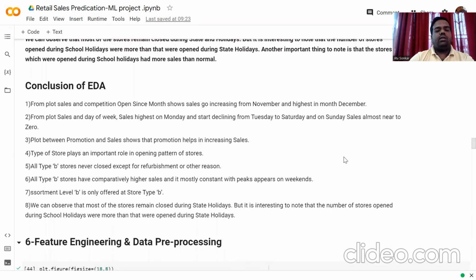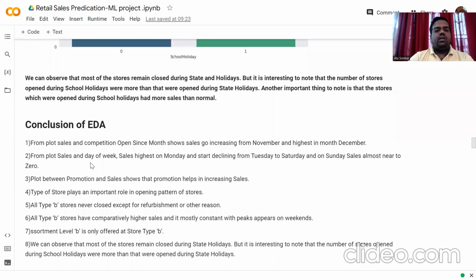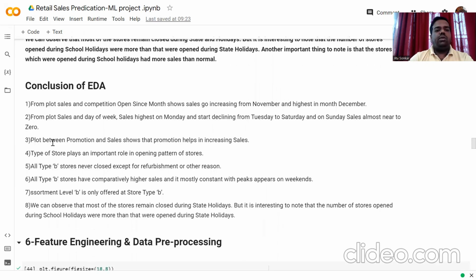From the plot of sales and competition open since month, sales go increasing from normal to highest in the month of December, as seen above. From the plot of sales and day of week, sales are highest on Monday and start declining from Tuesday to Saturday, and Sunday is closed with sales almost near zero. From the plot between promotion and sales, the promotion helps in increasing sales.